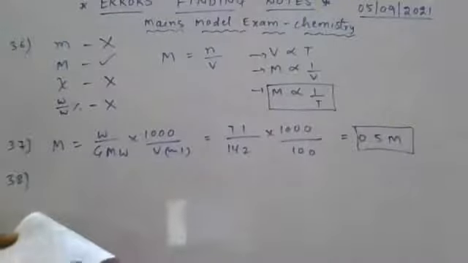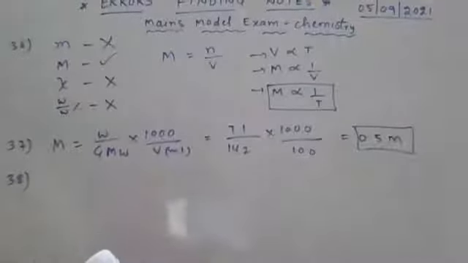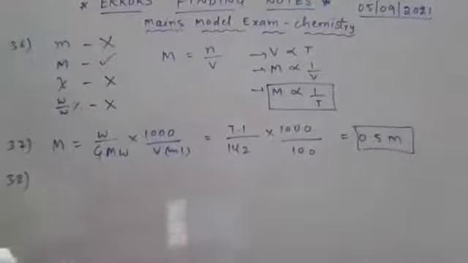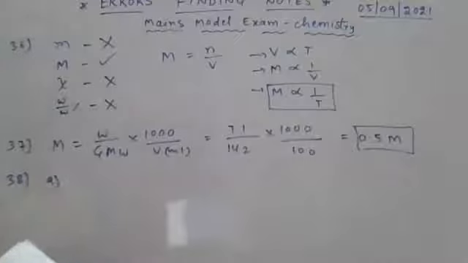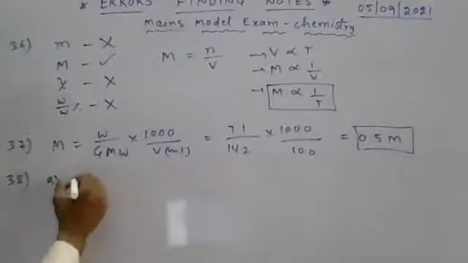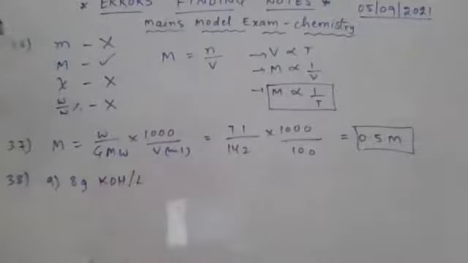Question number 38. Which of the following solutions has highest normality? Look at the first option. Normality of 8 grams of KOH per liter.